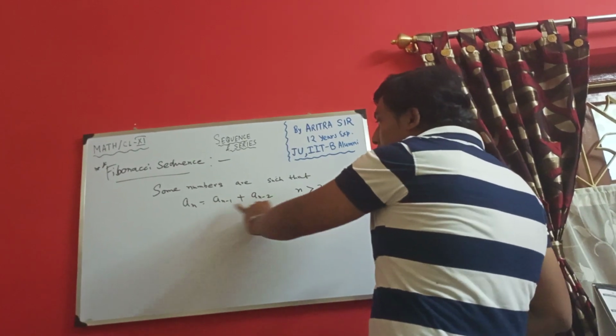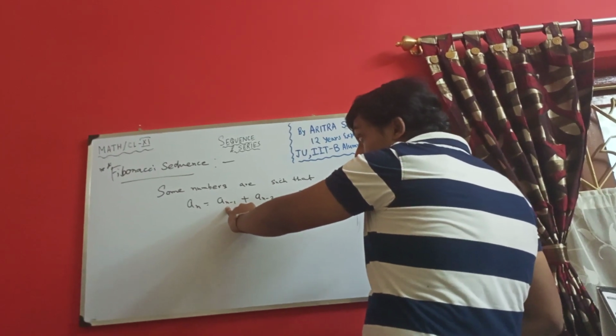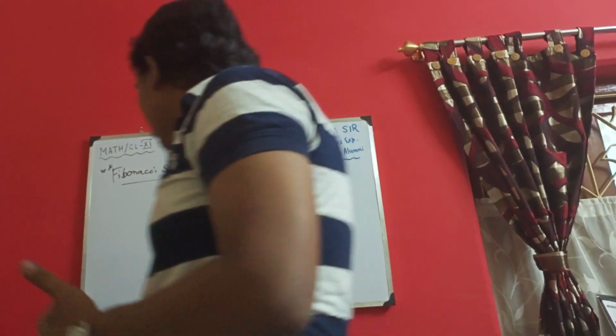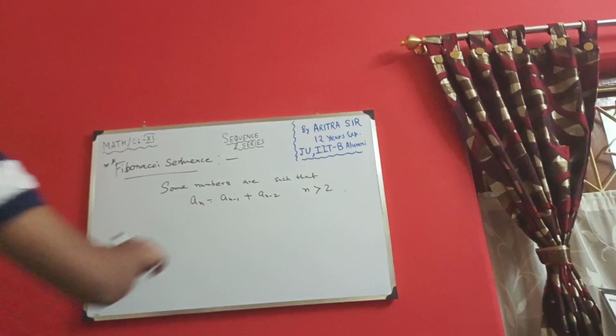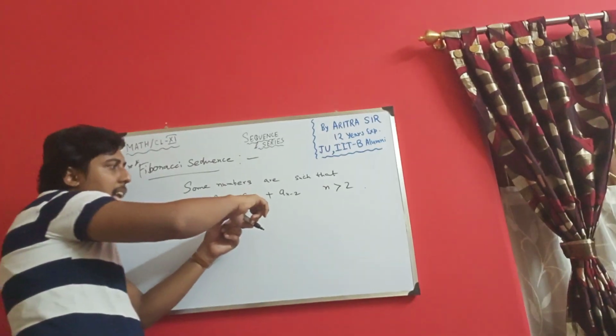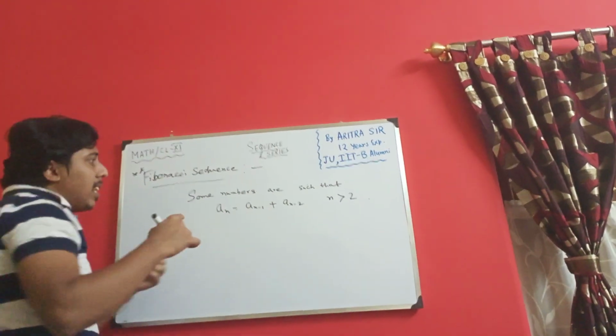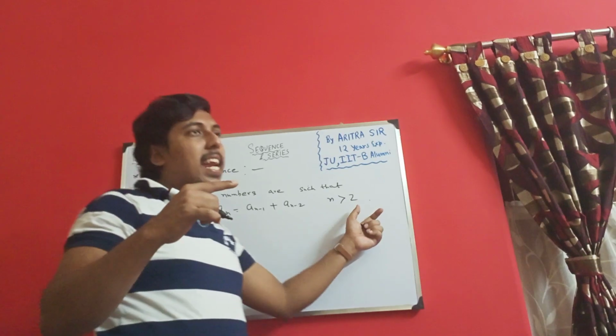If n is 2, it becomes A1 and A0. So for n is 1 or 2, I can't say the terms A minus 1, A0, like that. So this rule satisfies the numbers provided your n greater than 2.